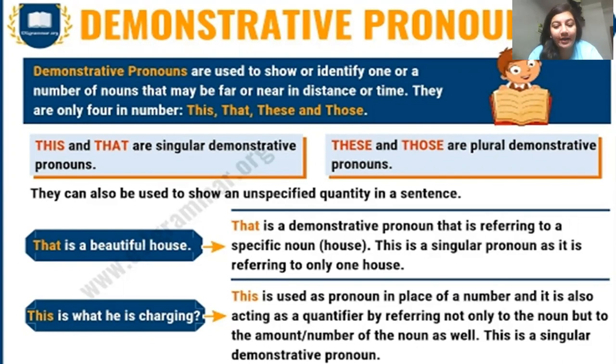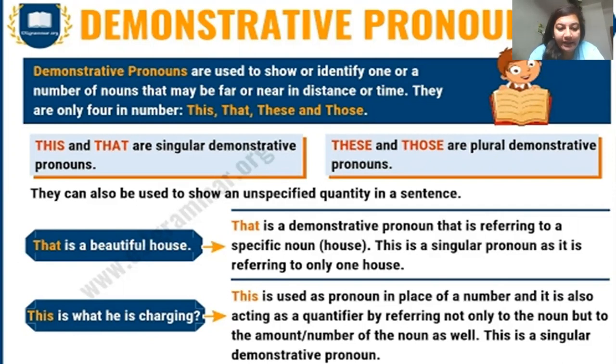क्योंकि a use किया है before the beautiful house, so we can understand that it is referring to a specific object, that is house, and it is 1 in number. That is why we have used that here, which is a singular demonstrative pronoun.